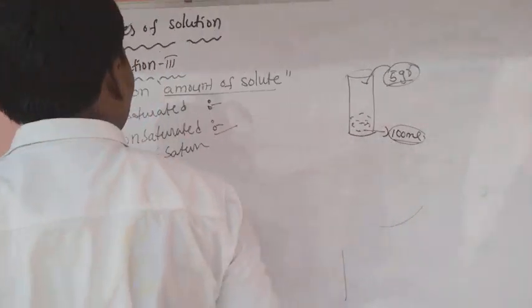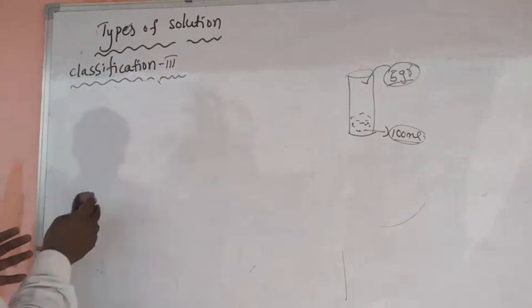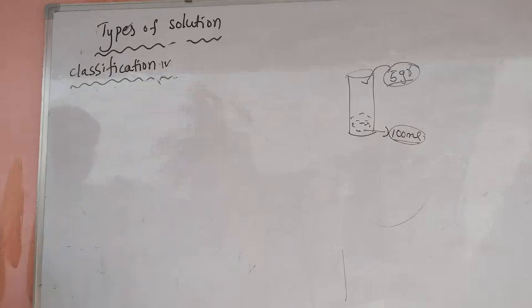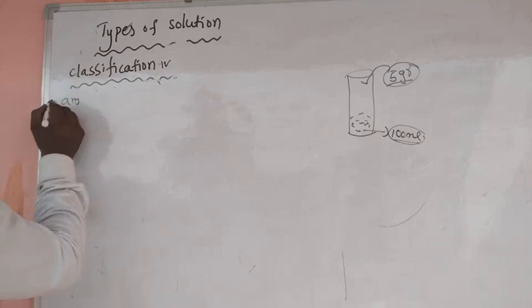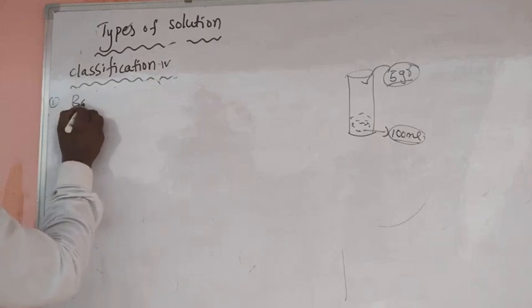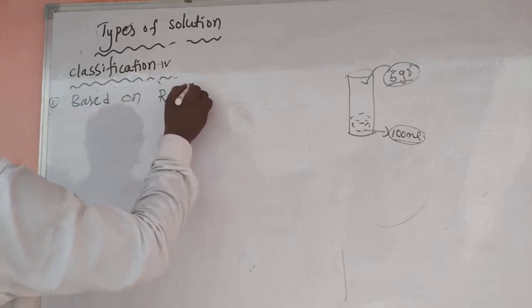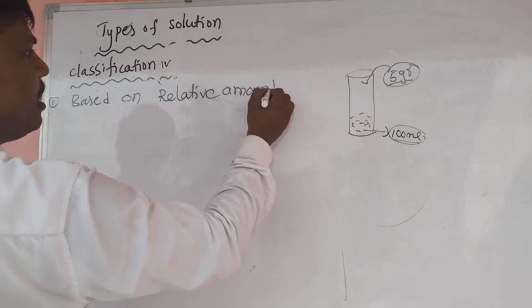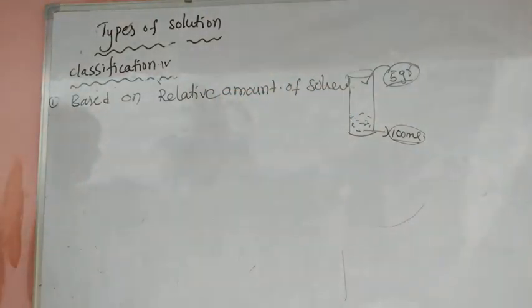Next, classification 4, based on the relative amount of solvent.